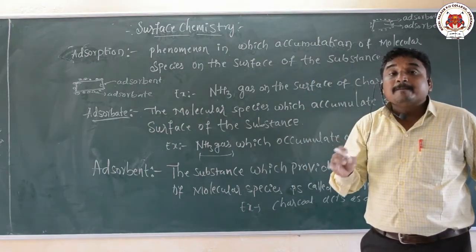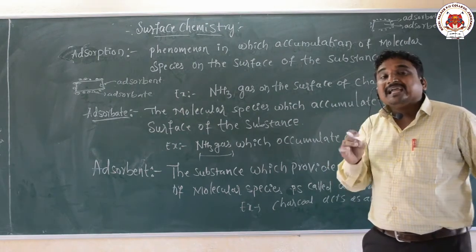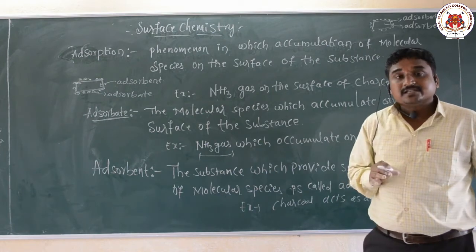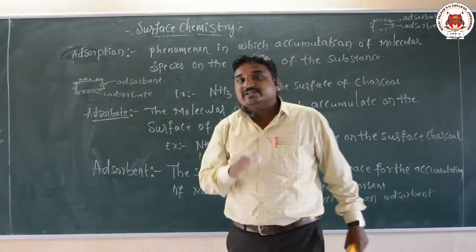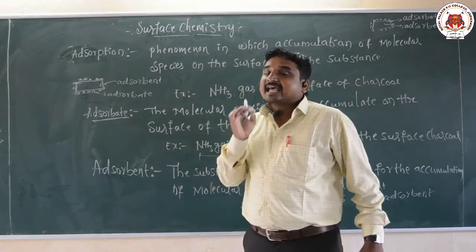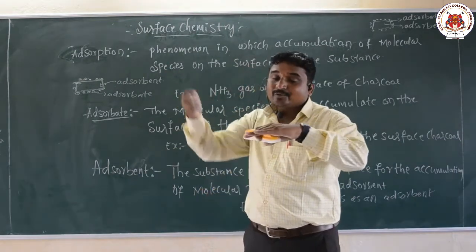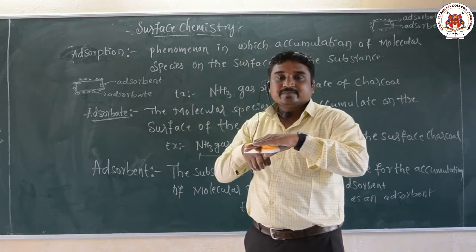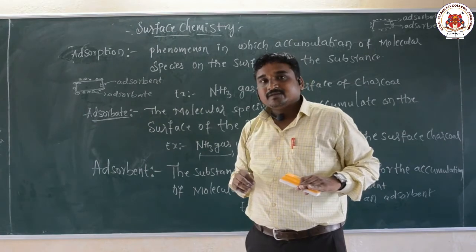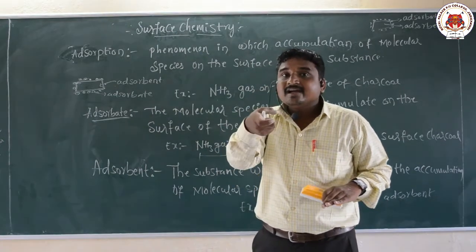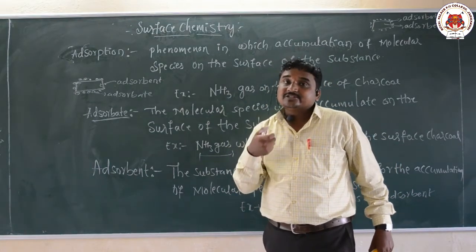So adsorption of moisture by the silica gel or alumina gel. Alumina gel or silica gel adsorb the moisture. That is another example of adsorption. Now, silica gel adsorbs moisture, that means the moisture accumulates on the surface of the silica gel. The moisture acts as an adsorbate, and silica gel acts as an adsorbent.